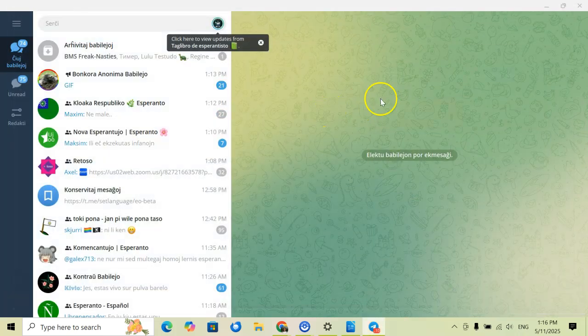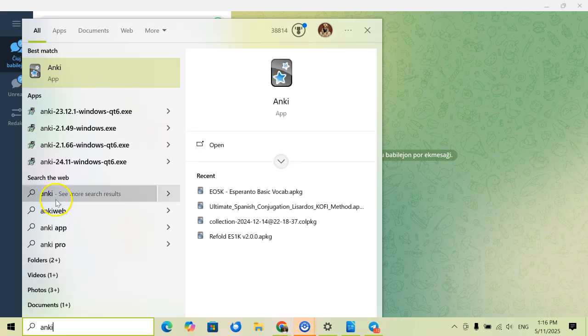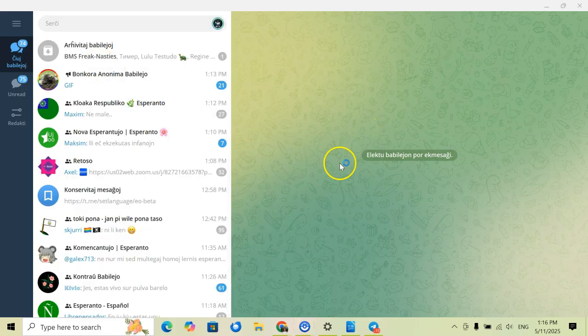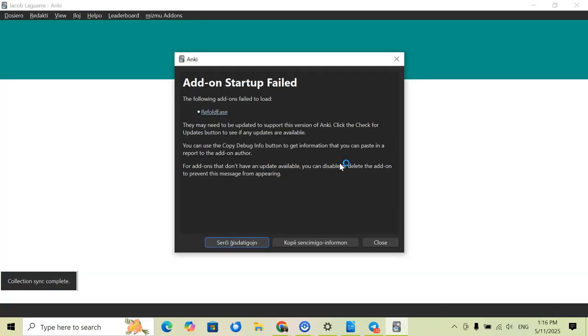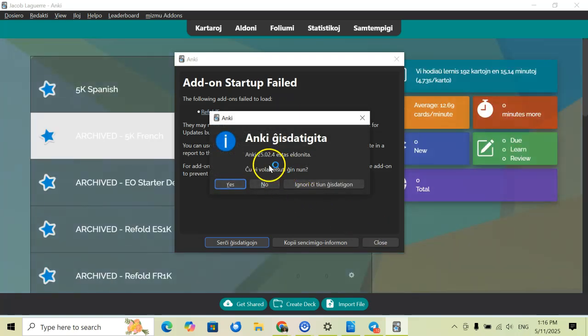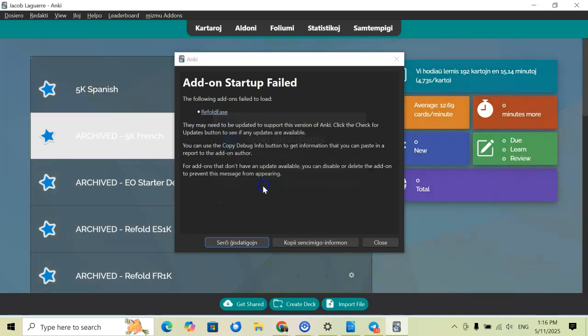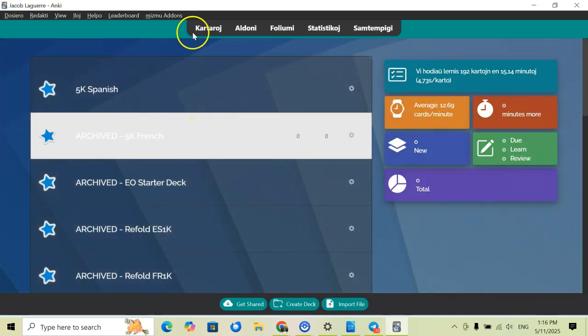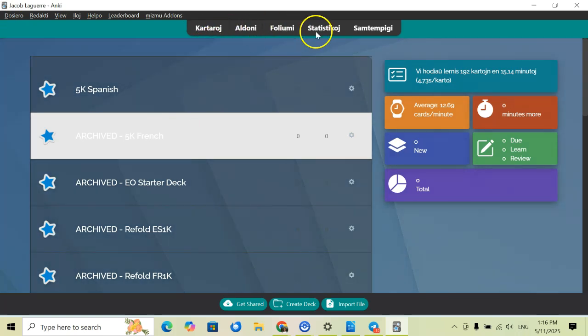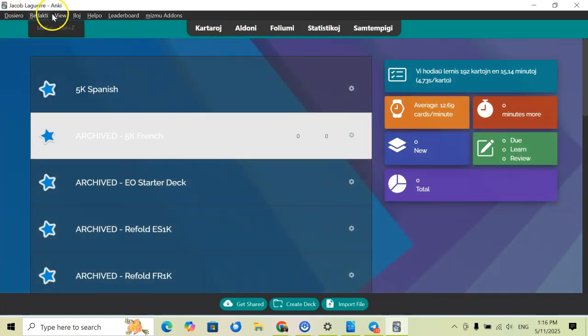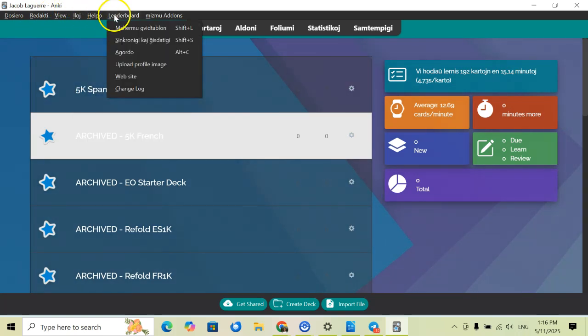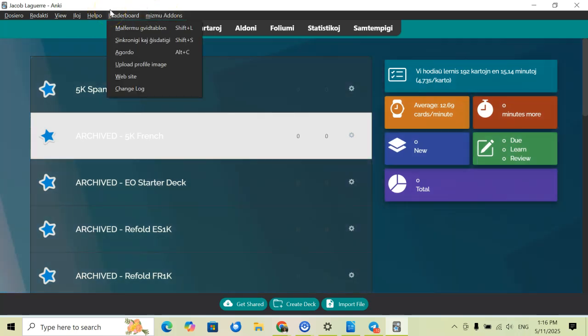Just give that a few seconds. Right, so now we are going to reopen Anki. Just wait for that. Normally it opens up pretty fast, which is cool. Okay, so there was an update that I need to install, so I'll save that for later. But as you can see now, everything has been switched over to Esperanto, the different names for the files and settings and stuff. So this is just another place that you can immerse in Esperanto a bit.